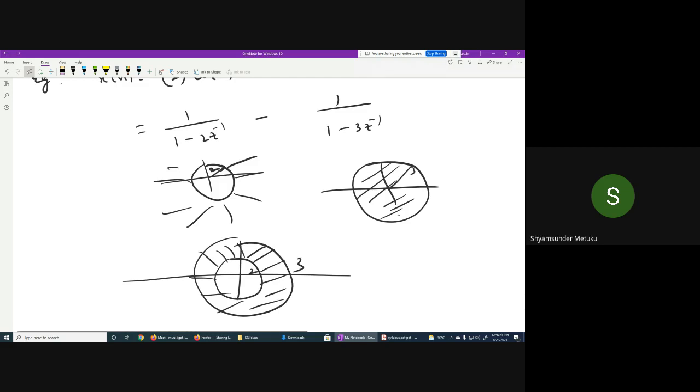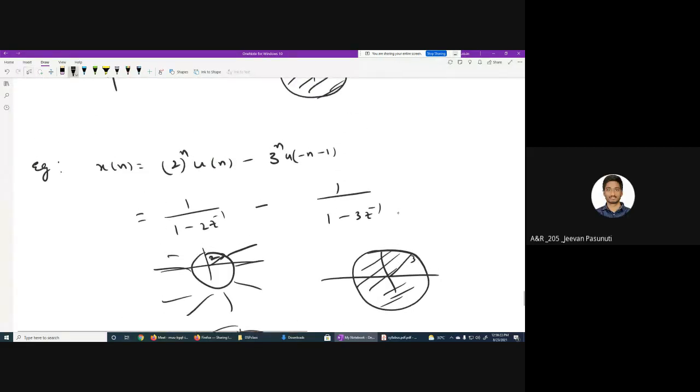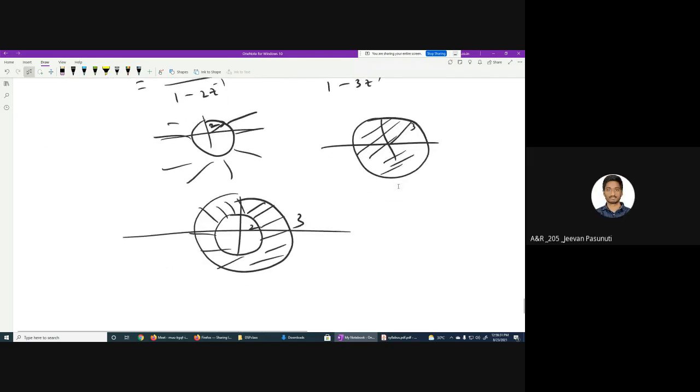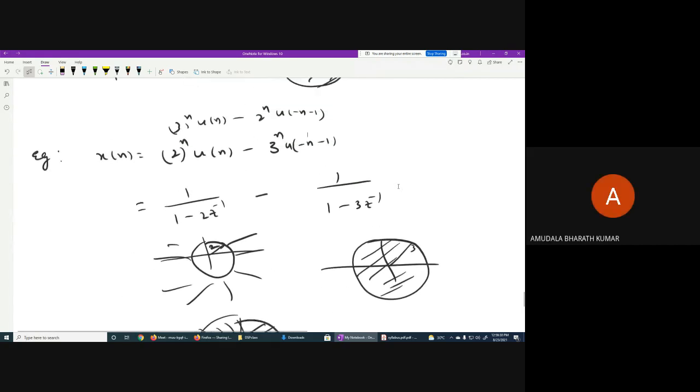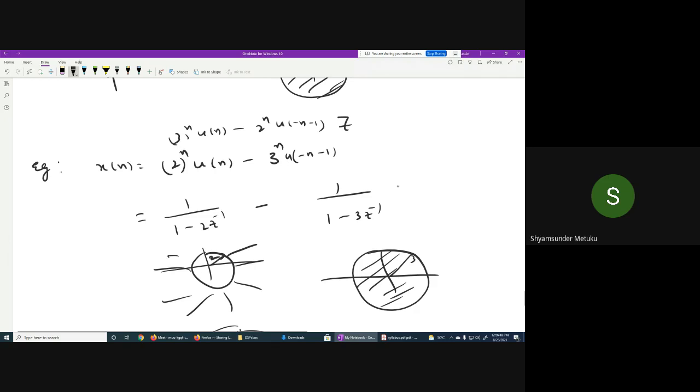If I interchange, will it work? No, sir. It will diverge. 3 power n u of n minus 2 power n u of minus n minus 1. Will it work? No, sir. Because if one is finite, the other one becomes infinite. Yes or no? Yes, sir. So that transform does not exist. Even though mathematically you can write the equation, practically it does not exist.